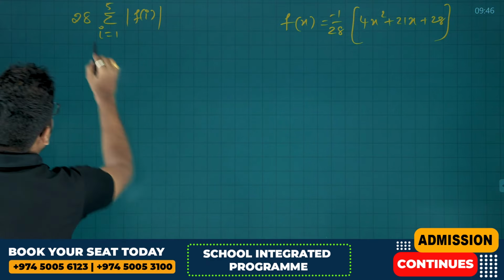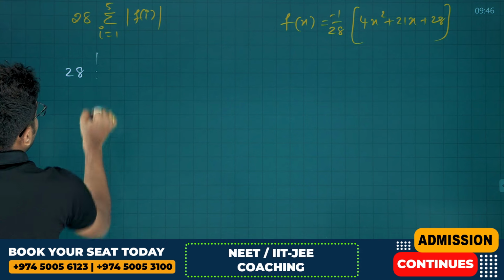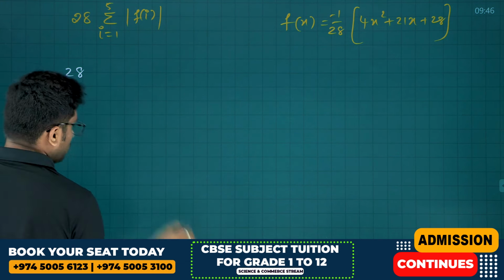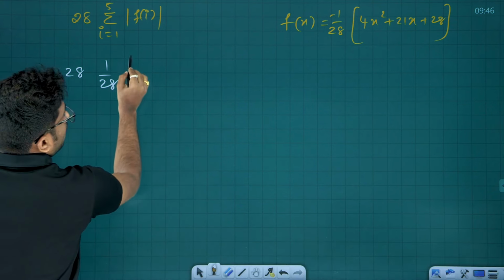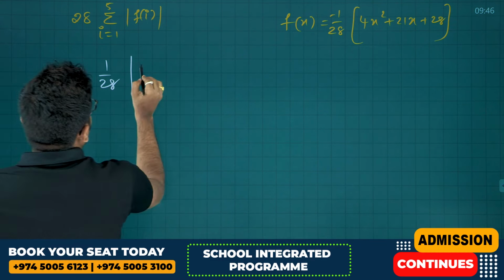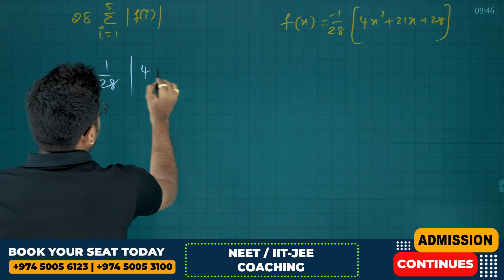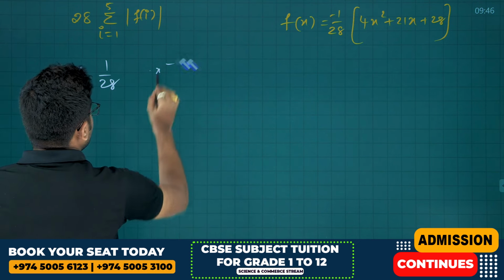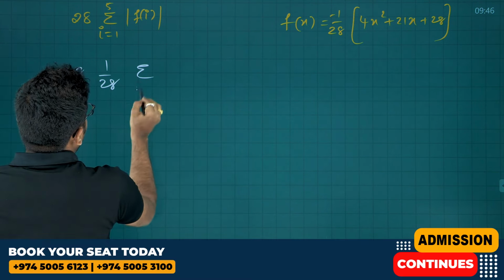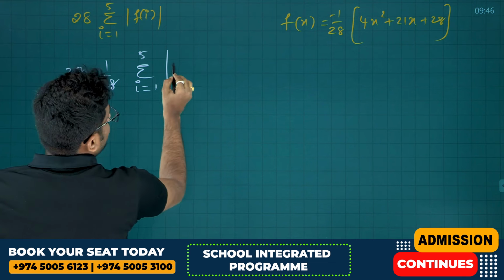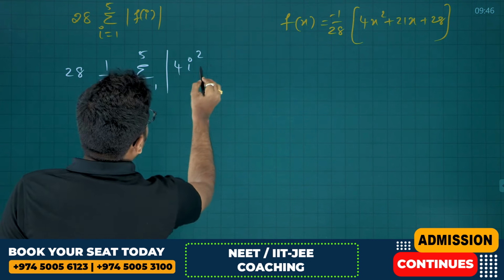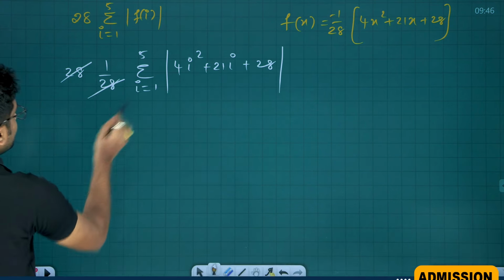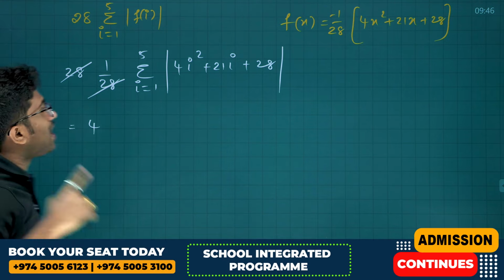So 28 times 1 by 28. We can write this as sigma i equals 1 to 5 of 4i square plus 21i plus 28. 28 gets cancelled. Okay, so 4 into sigma i square.